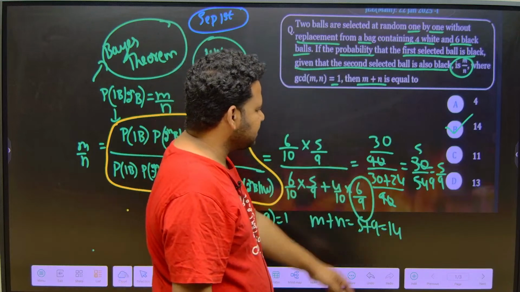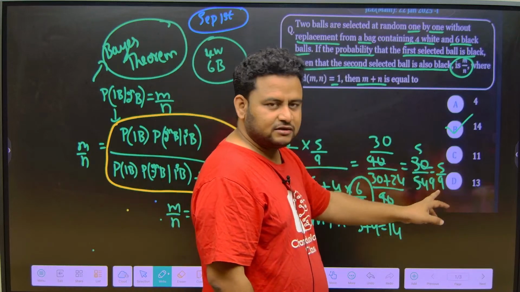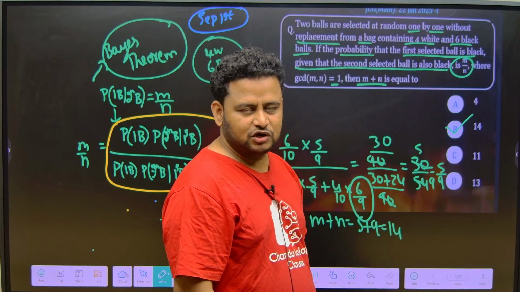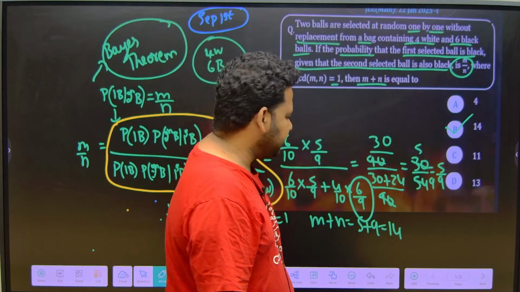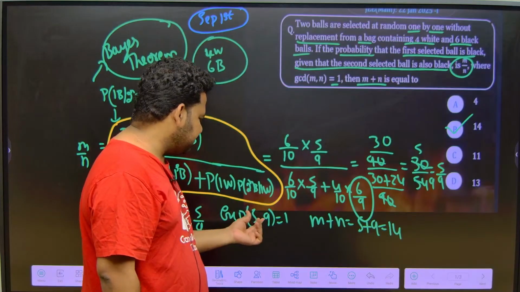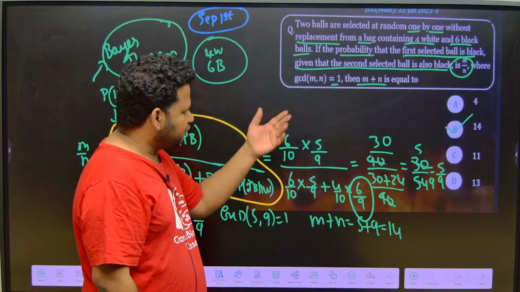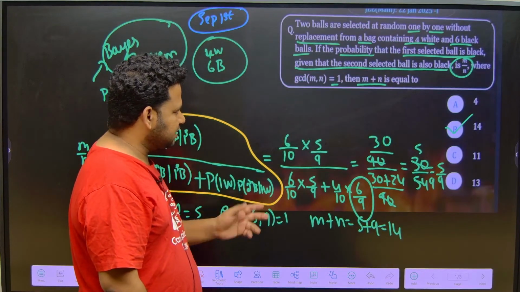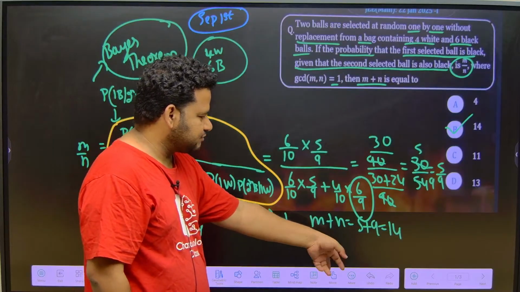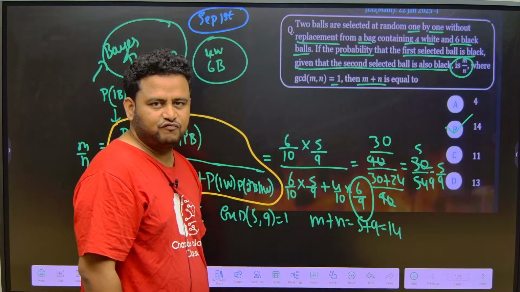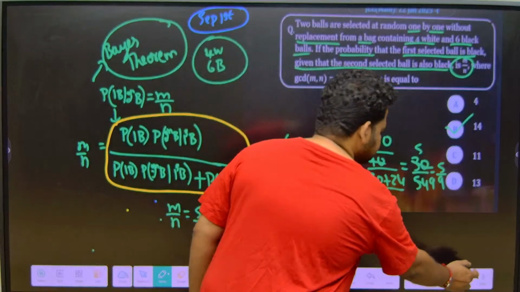Then on simplification you will get 5 by 9, that is nothing but equal to m by n. m is equal to 5, n is equal to 9. The GCD of 5 comma 9 is 1 only, that is given. Then m plus n is nothing but 5 plus 9, that is equal to 14. Clear, friends?